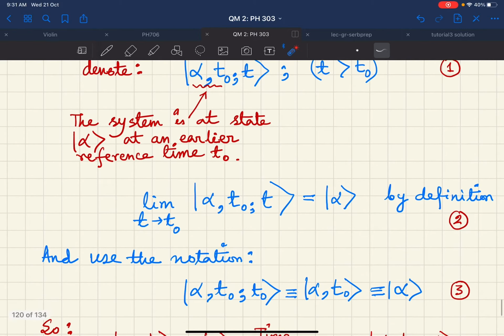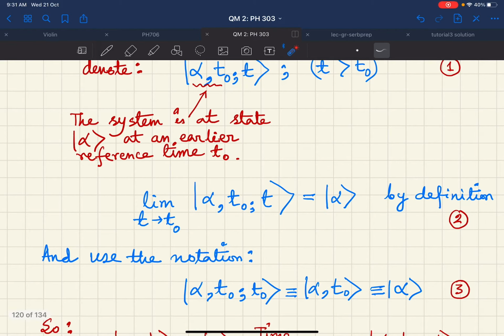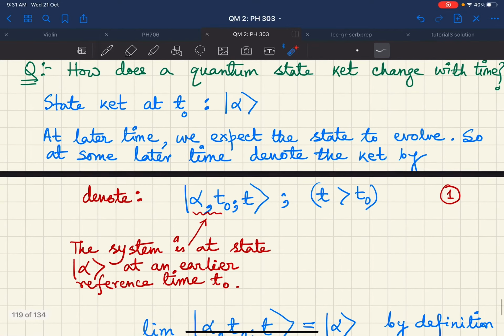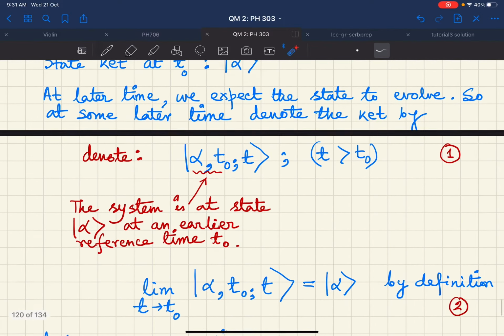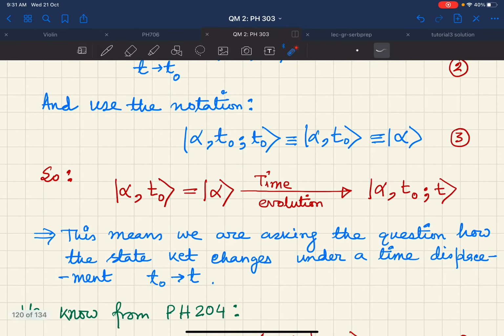And because time is a continuous parameter, we can actually say that in the limit t going to t naught, we will get back the state ket which was originally there, which I originally started our discussion with. So this is the meaning of this notation.